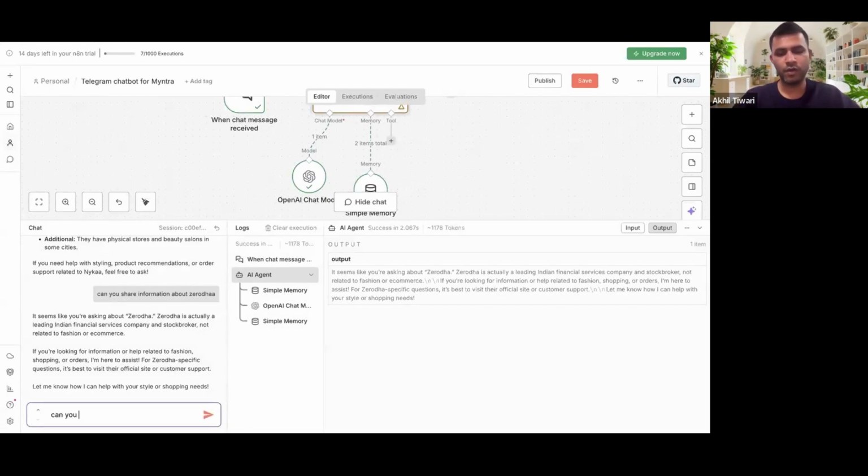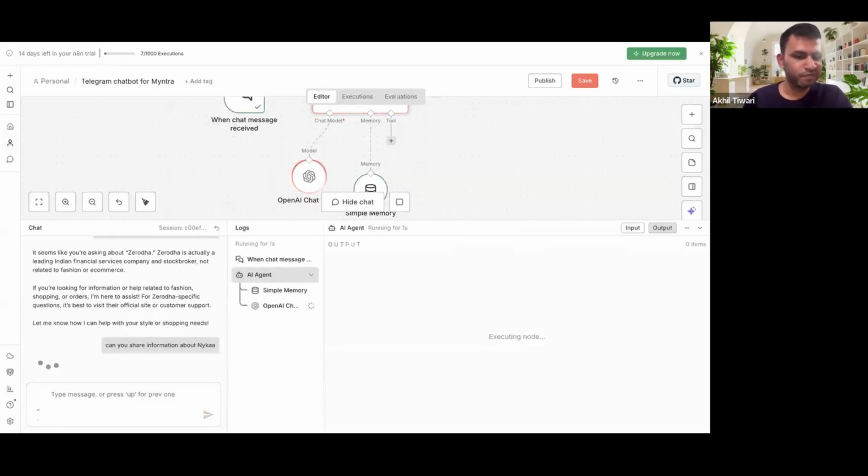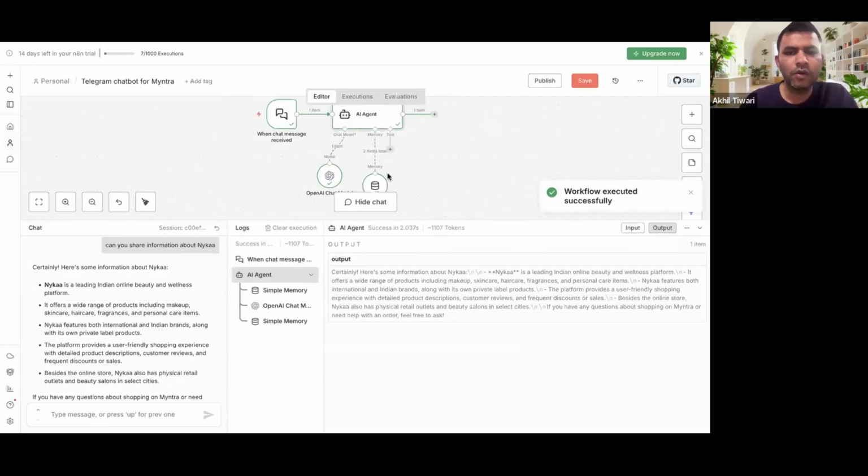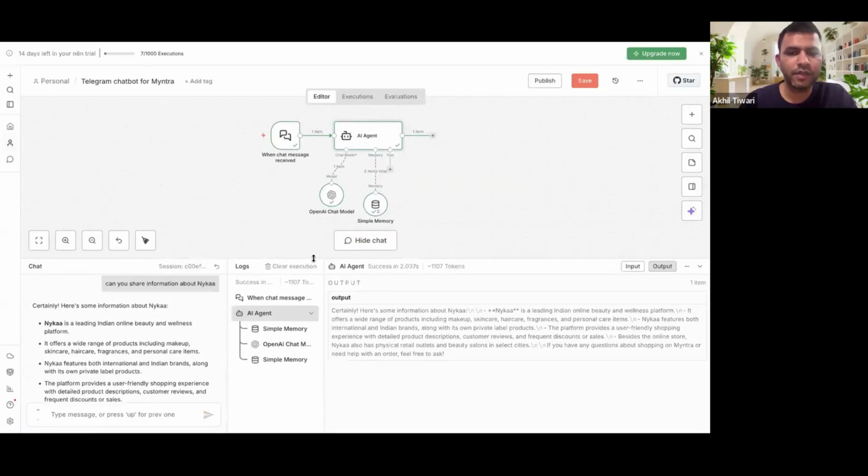Sorry, can you share information about Nykaa? Because Nykaa it was giving, right? Now let's try asking about Nykaa. Oh, it's still giving. Probably it is giving because of the memory. Just give me 1 second. It is saved in the memory.